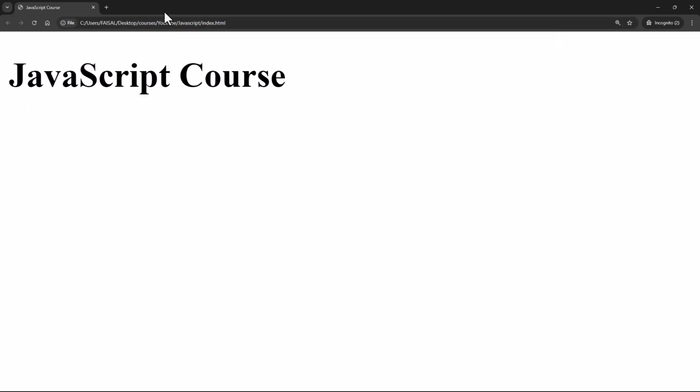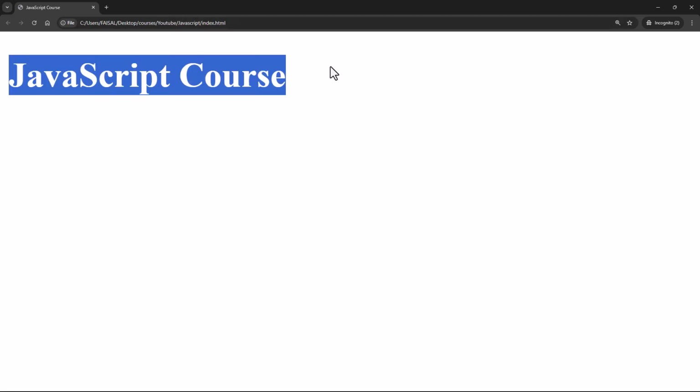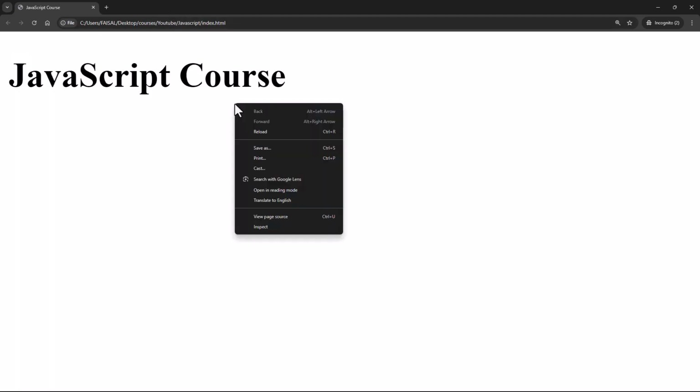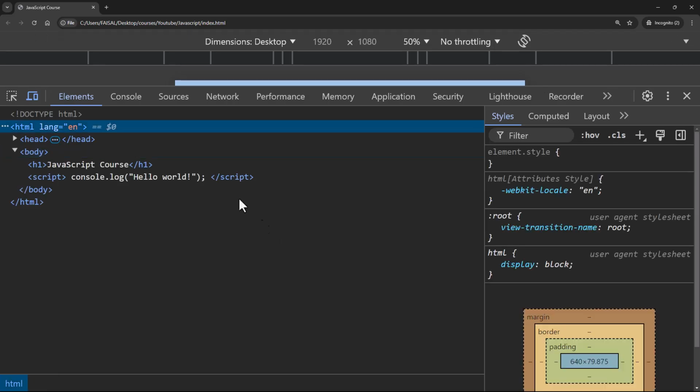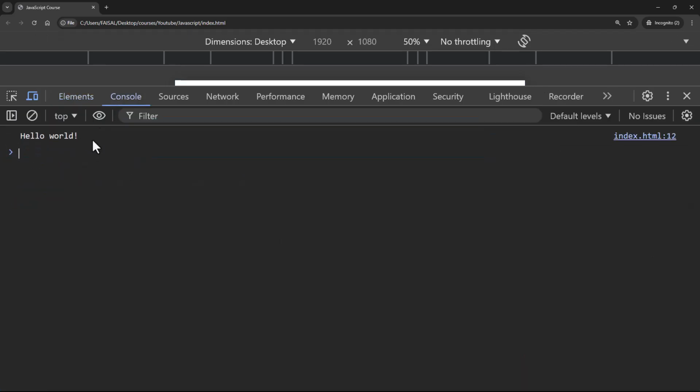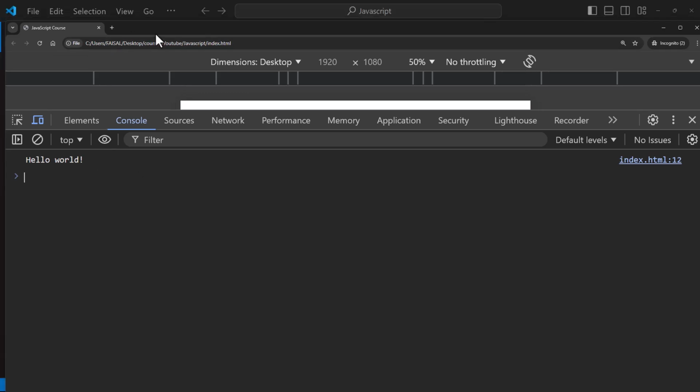Now, why is it coming over here? It's because you have added this in the header tags. You can right click, say inspect, and go to console, and you'll see hello world up here. Right, so this is the console log that we have shown over here.